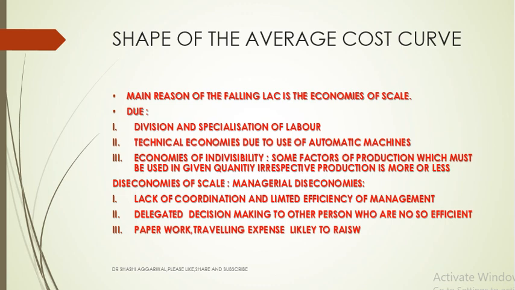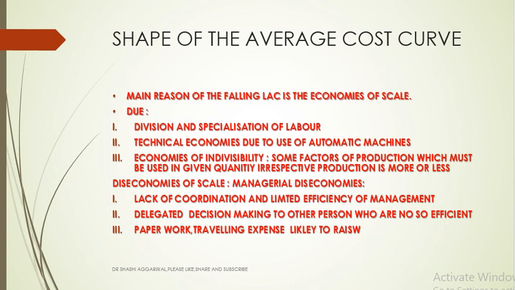A part of the process is performed by a laborer, so he becomes efficient in it. So he is specialized and there is no wastage, and it will increase the production. And secondly, when the production is done at a higher scale, technical economies are also available, because automatic machines will be used, so there will be cost efficiency, and economies of indivisibility.